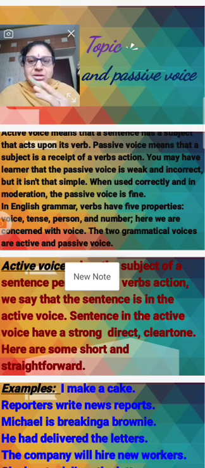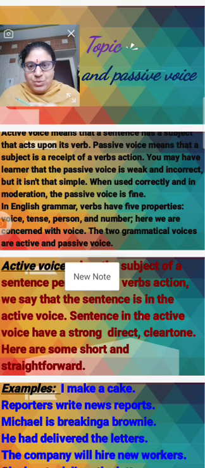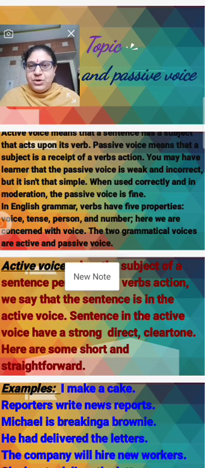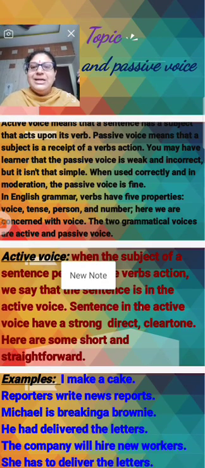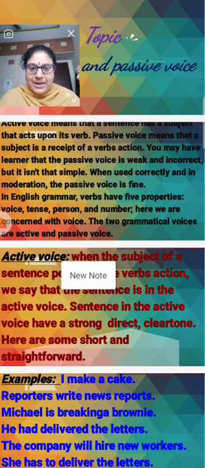What is the verb action? So then the subject will act. But in the activize, the sentences have a subject that acts upon its verbs. Yes, you may have learned that the passivize is weak and incorrect, but it isn't that simple.